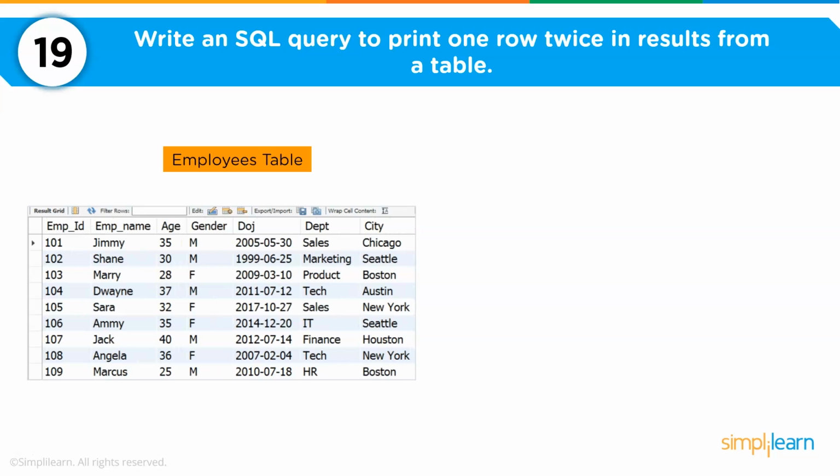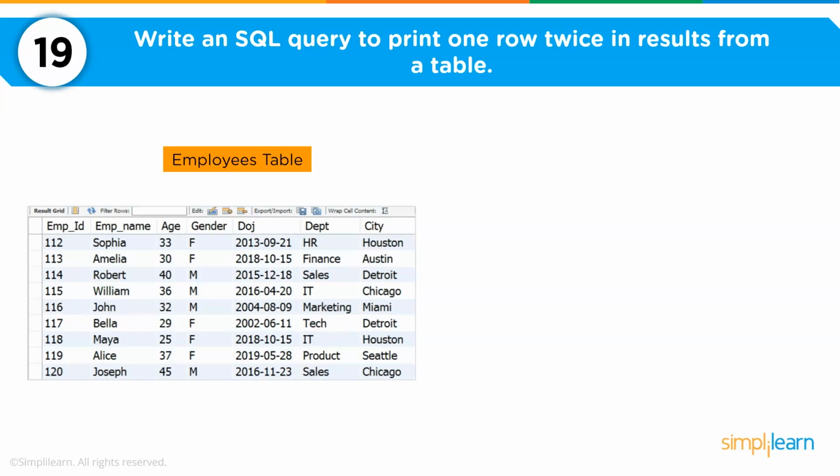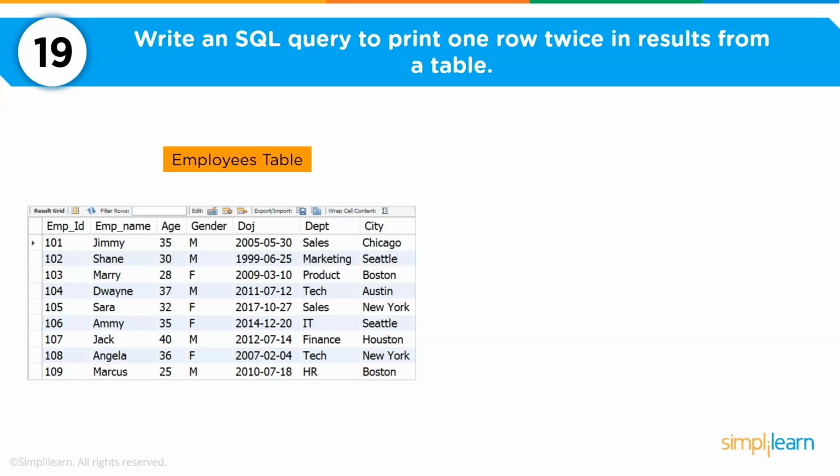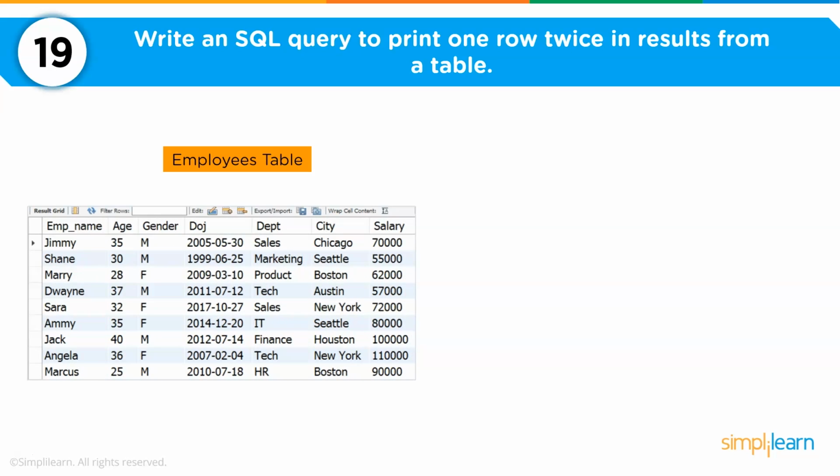So union all combines the result sets of two or more select statements. It does not remove duplicate rows. Between the various select statements, all the rows are returned.